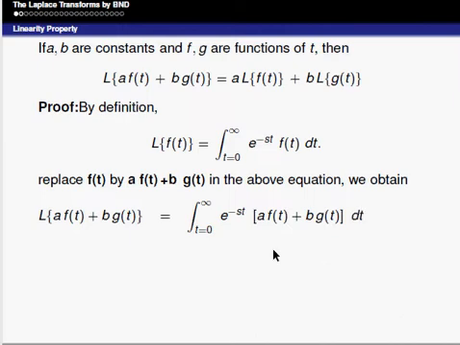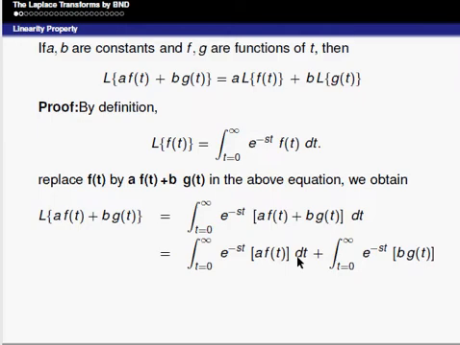Now, we have to split this integral into two parts with the sign as addition. It can be rewritten as the integral from 0 to infinity of e power minus st times a into f of t dt, plus the integral from 0 to infinity of e power minus st times b into g of t dt. Here a is a constant term, it is free from t, and in the second term b is also a constant term, free from t. You can take them outside the integral.